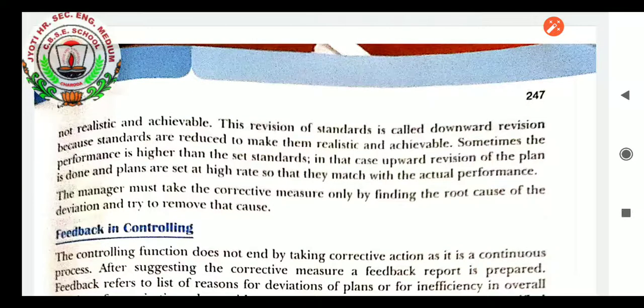Sometimes the performance is higher than the set standard. In that case, upward revision of the plan is done and plans are set at a higher rate so that they match with the actual performance. The manager must take the corrective measures only by finding the root cause of the deviation and try to remove that cause.